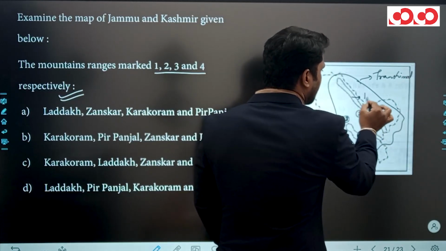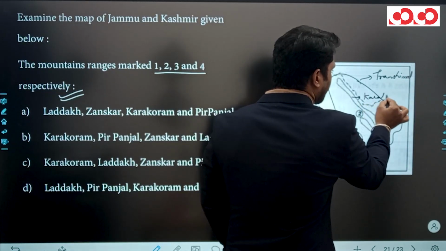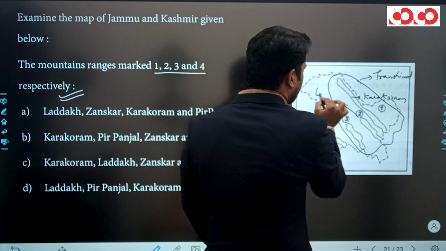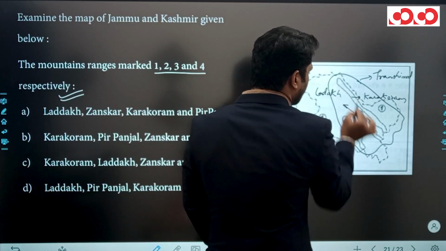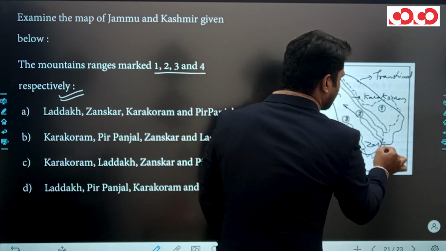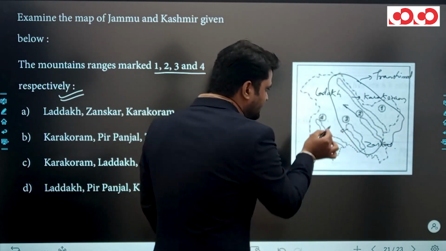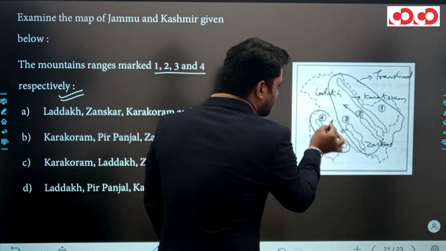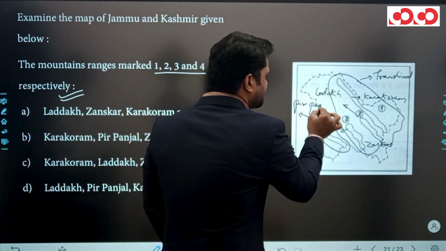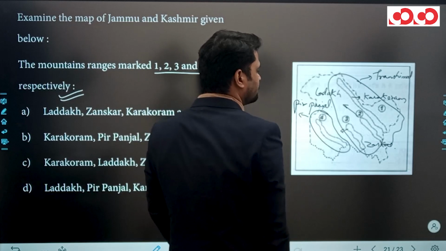The northernmost part is Karakoram, and south of Karakoram, Ladakh is situated, and the southernmost part of the Trans-Himalaya is Zaskar. And in this image, the southernmost part is Pir Panjal, which is part of the Lesser Himalaya.